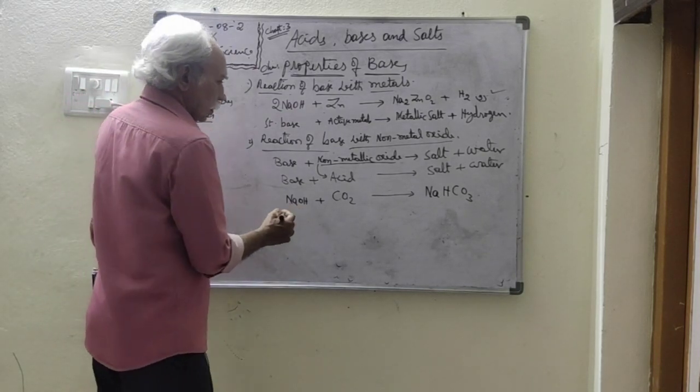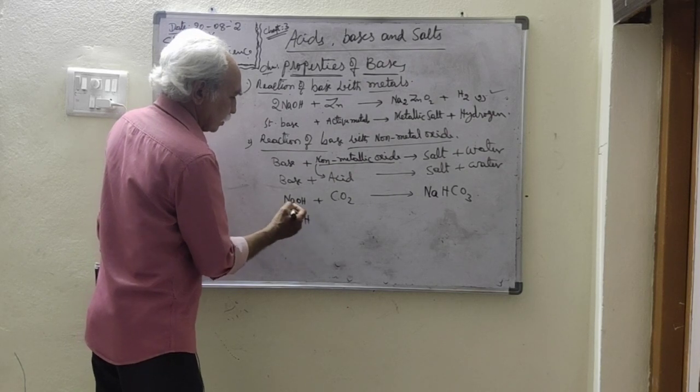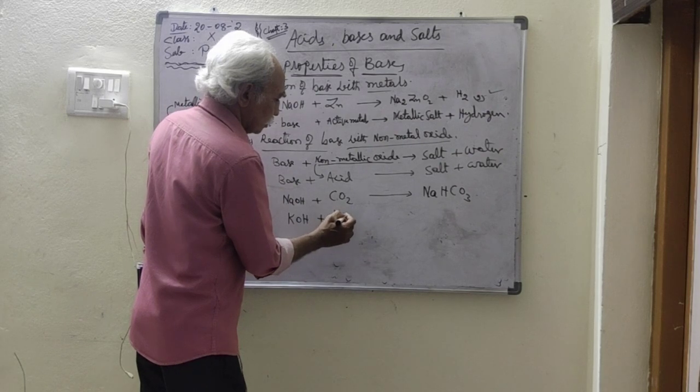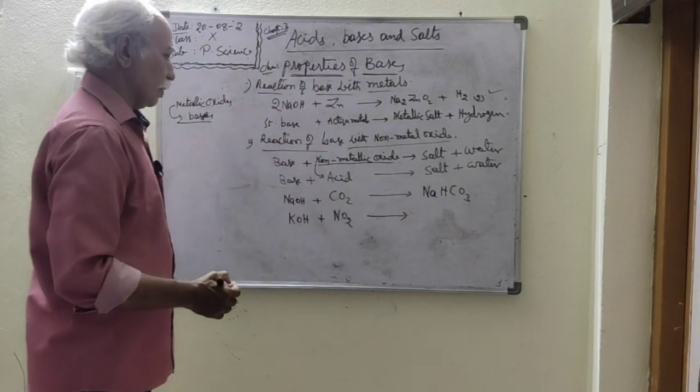Next one: potassium hydroxide is a base, reacting with nitrogen dioxide. Nitrogen dioxide is a non-metal oxide.